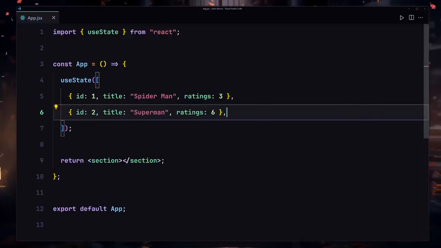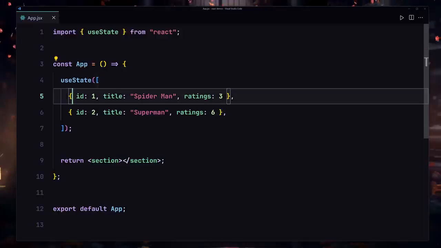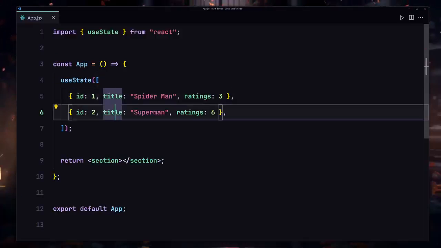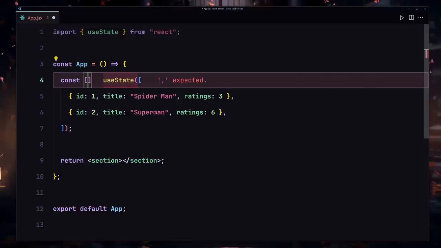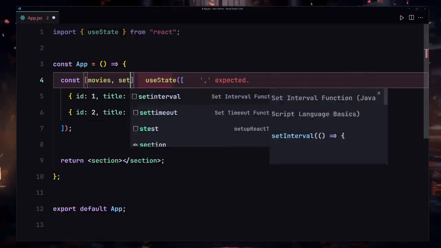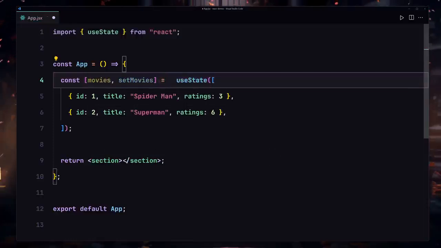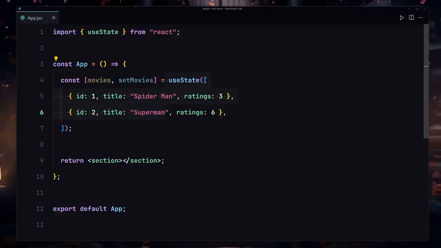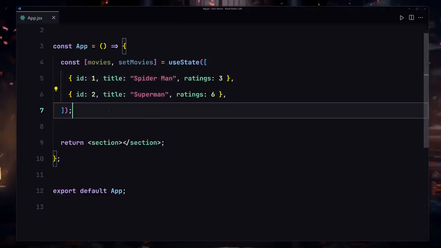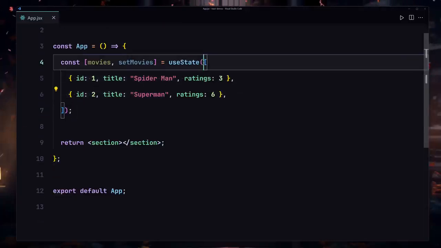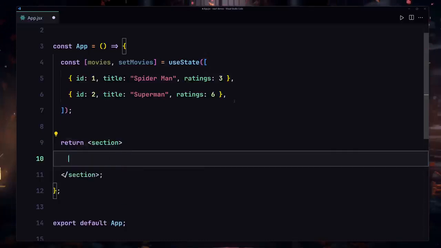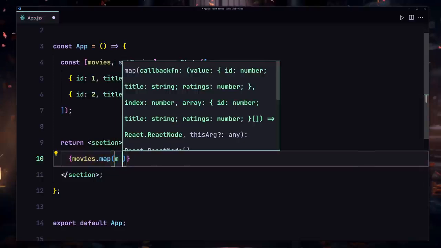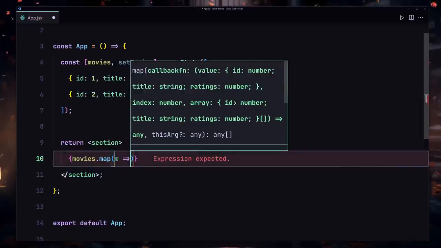So now in this case we have an array of objects right here. And now if you want to modify that, how can you go about doing that? To do that, first of all we have to store that in some sort of a state. So I'll just use movies and then setMovies, and that's going to be equal to this useState function right here. So if I save that, the next thing that we have to do is iterate over each element inside this array, and we have to render that. And I'm going to just go into my section, and inside this section I'll use my movies.map, and I'm going to only pass my m for the movie, like for each of the movie.